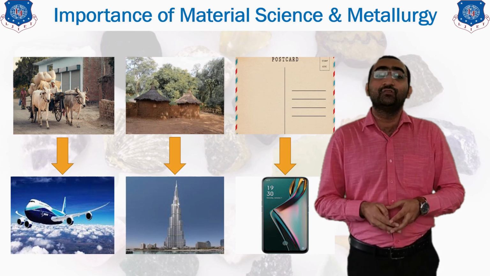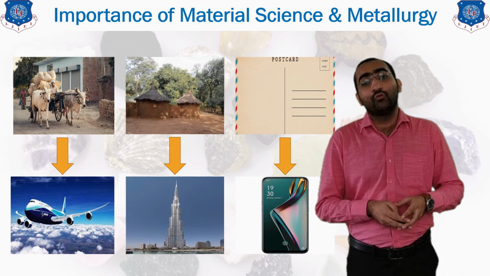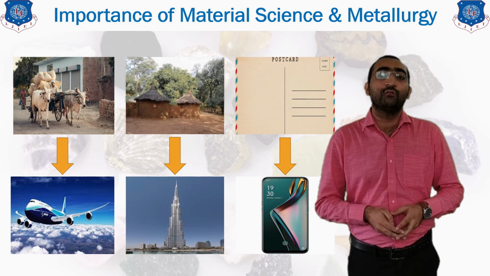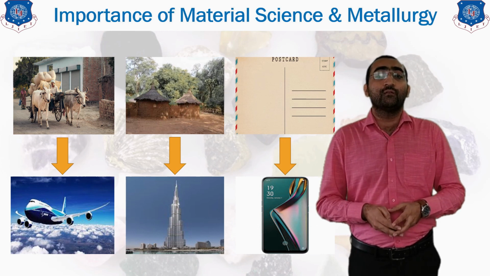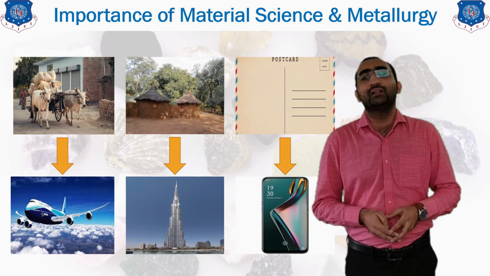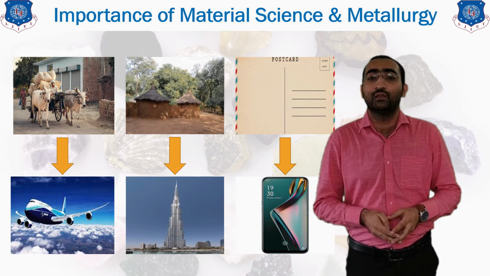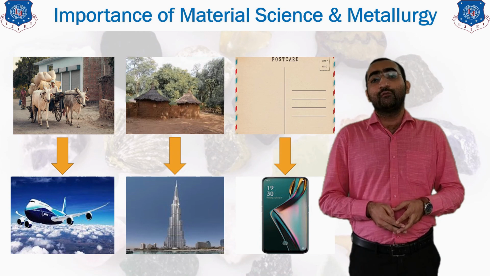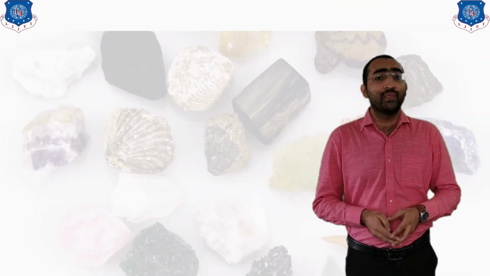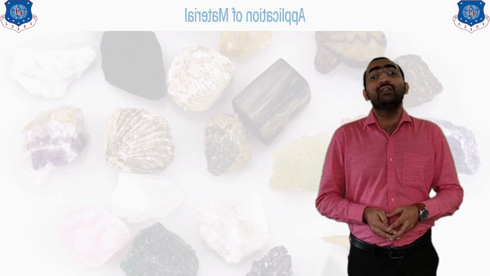That means it is not only appropriate for mechanical and automobile, but it is going towards each and every engineering department, because none of the engineering is fulfilled without the help of the material science. You go in any branch, material science is the major requirement, or you can say it is the most important part of it. So now moving forward, up to this, we have seen the importance. Now some of the applications we will be seeing of the material, where we are using this type of material.